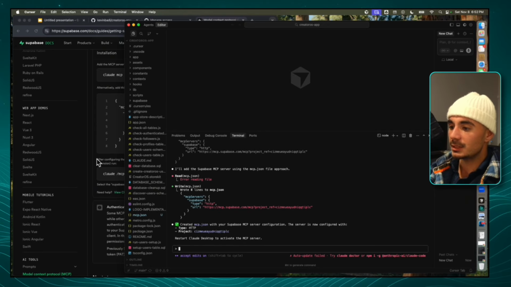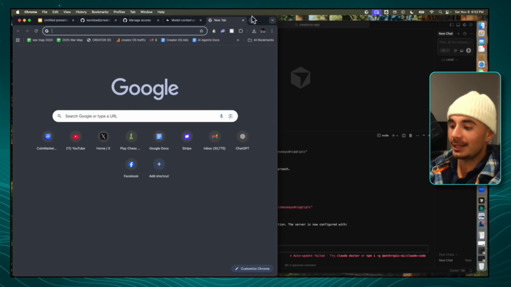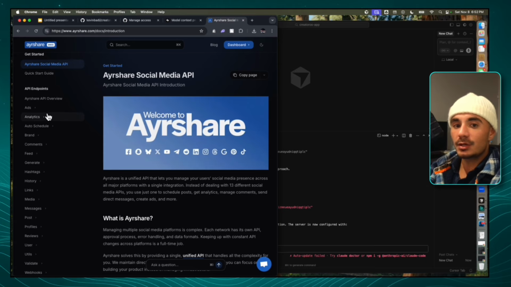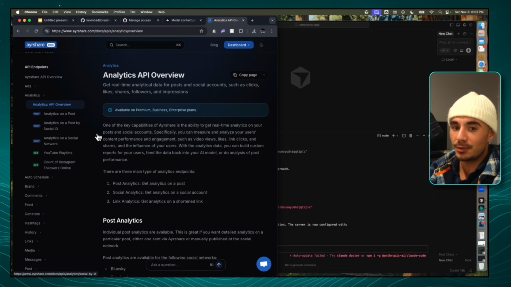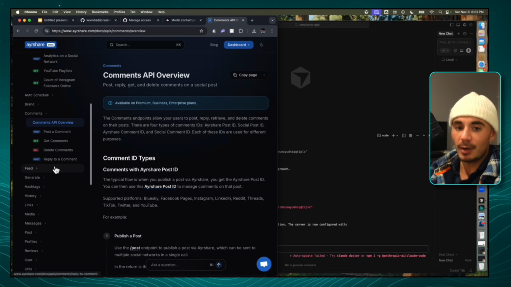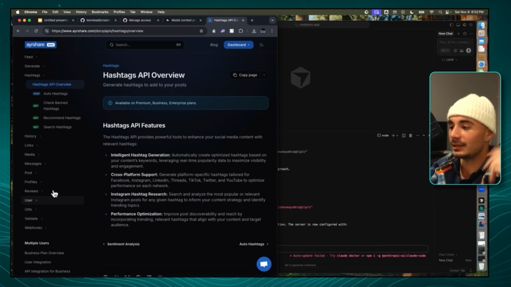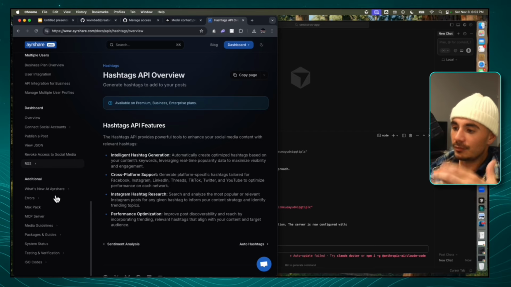So now that we have Supabase, we want to add in the AirShare API, because the AirShare API is quite intense, especially if you guys are just starting out, because if you look here on the left-hand side, these are all of the different API calls that we can make. Like we can check analytics, but we can check analytics on a post, on a social network. We can look at the comments. We can look at the hashtags, the history, the media, messages, posts, profiles, reviews, like the list goes on and on, right? So what we want to do is we want to give all of this context, all of this information to our coding agent, so that when we ask it to do things, it's going to understand it, and the likelihood of it actually pulling it off is much higher.